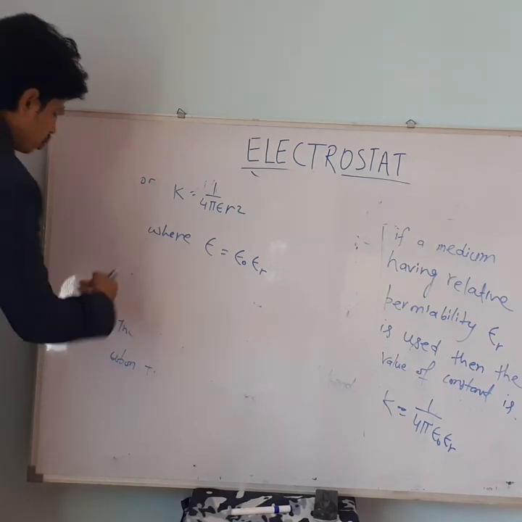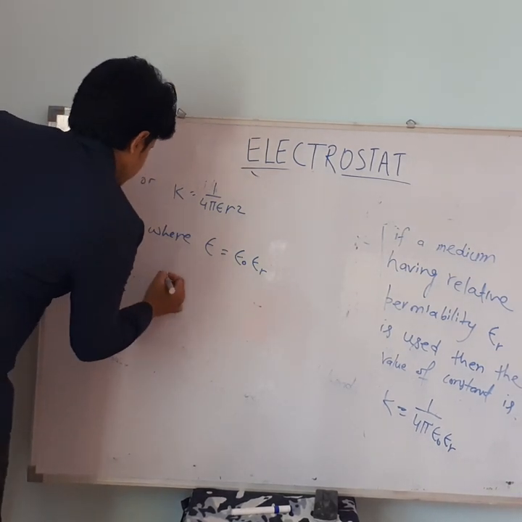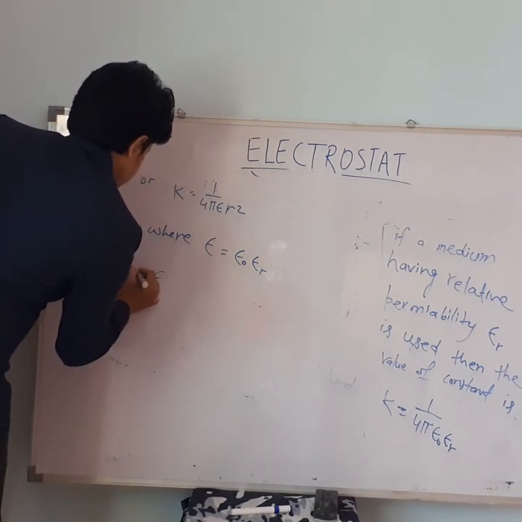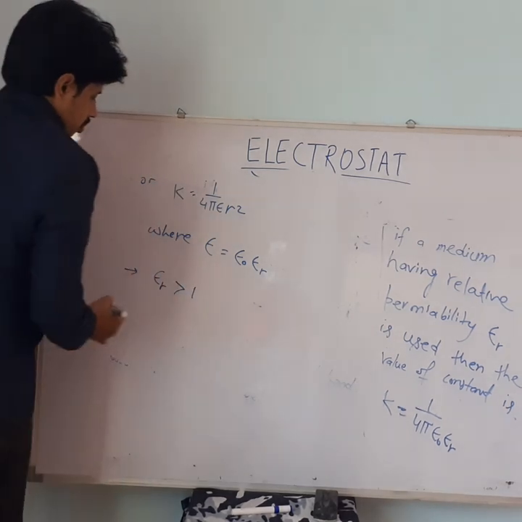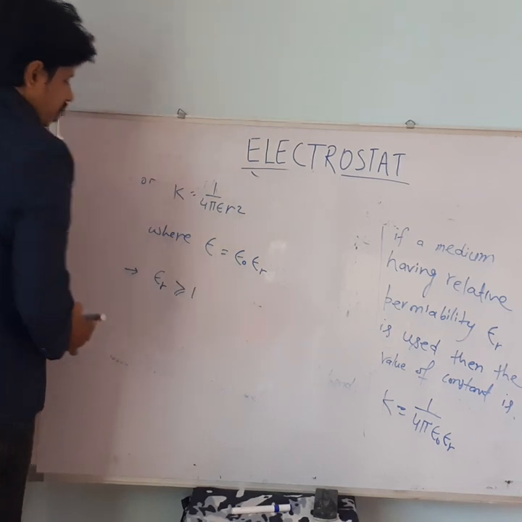So here we can also notice one point. Epsilon r is always greater than or equal to 1.